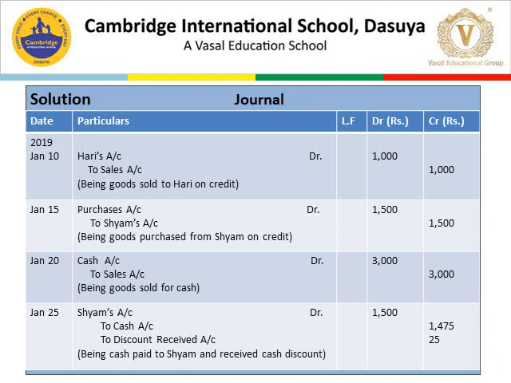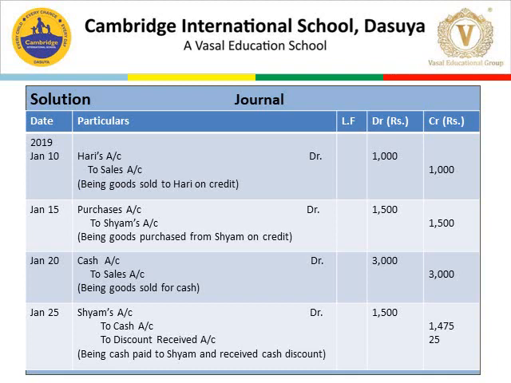Liability means any amount which we have to pay in future. Here we have purchased goods from Sham on credit, so we are going to pay Sham in the future. Creditors mean liabilities, so the rule is increase in liability is credit. So the journal entry will be purchases account debit to Sham's account. Amount is 1500.